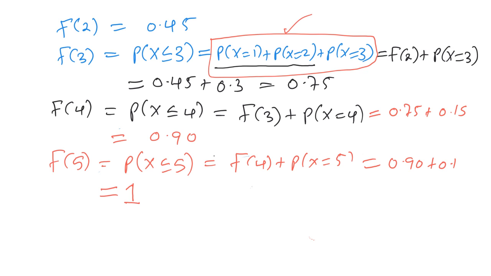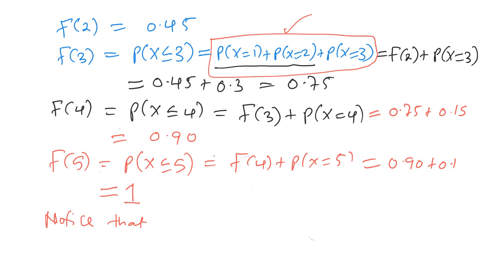There is something worth noting about f of 5. 5 is the last value x is taking. And we said when we sum all probabilities for all the x values involved, it is equal to 1. That's why f of 5 is equal to 1. It is a summation of probabilities from, in this case, x is equal to 1 up to x is equal to 5.